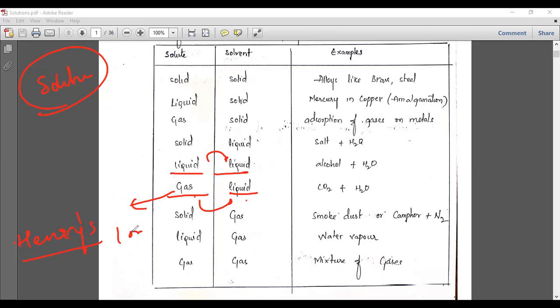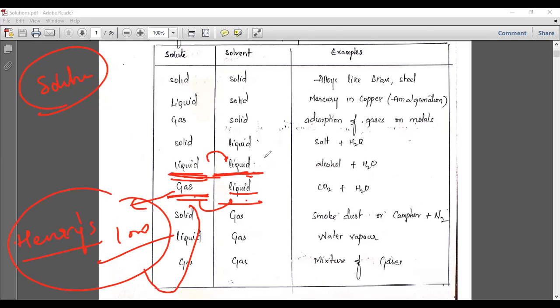So today we have completed this itself. In the next session, we'll complete the liquid which dissolves in a liquid. Henry's law shows how gases dissolve in a liquid, but for liquid and liquid, in the next session we'll see how liquids dissolve in a liquid. So this is Henry's law, and the next law is Raoult's law, for liquids dissolving in a liquid, that I will tell you in the next class. Okay, thank you.